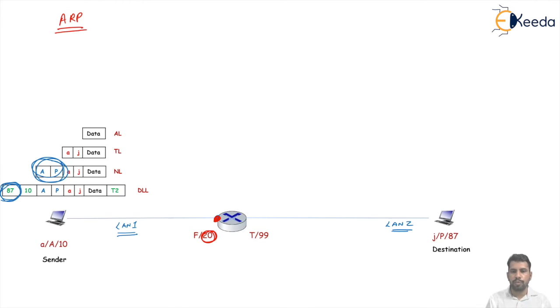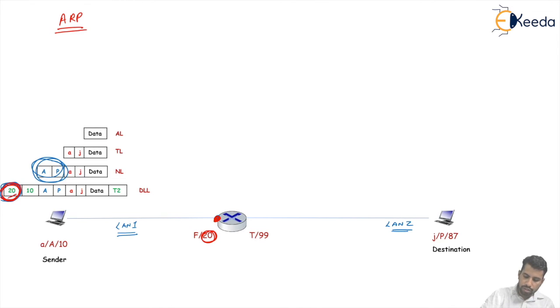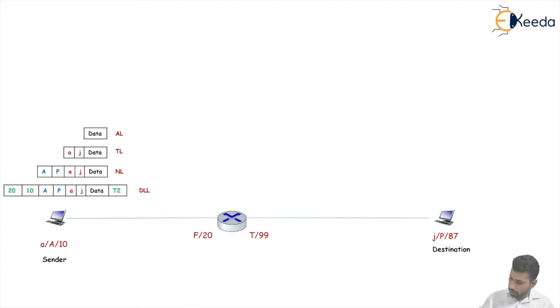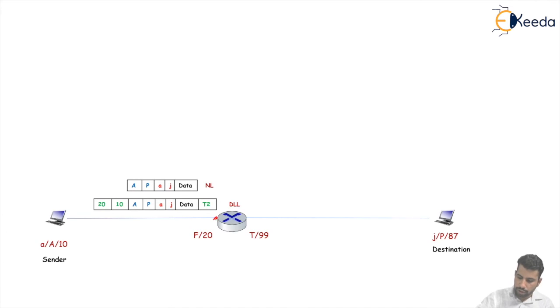The packet is propagated in the LAN and reaches this connection of the router, where the destination physical address 20 matches and the source physical address is 10.